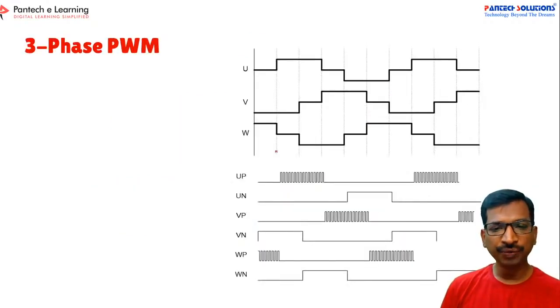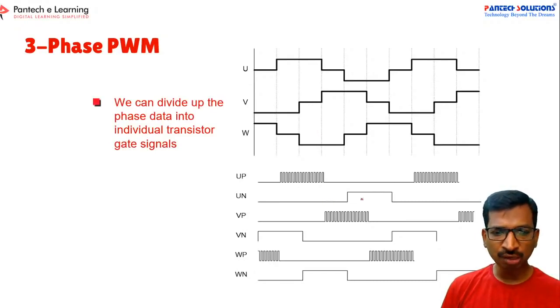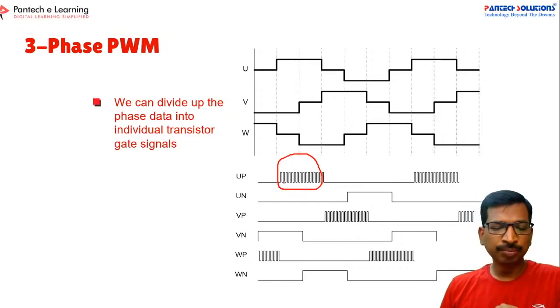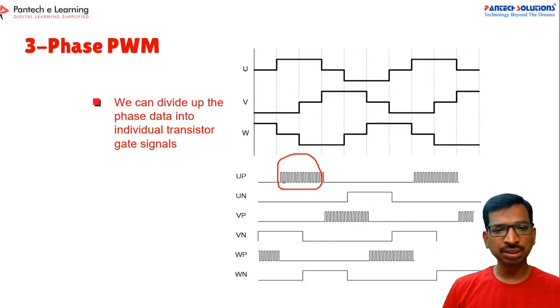Now we have to apply PWM for the 3-phase inverter. First you have to develop a square pulse. If you change this square pulse into pulse width modulation, then we can adjust the duty cycle. Based on the duty cycle value, we can get a variable output voltage. This is the simplest logic to understand the BLDC motor.